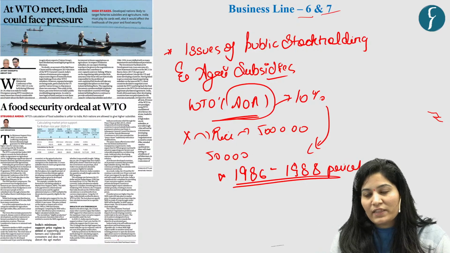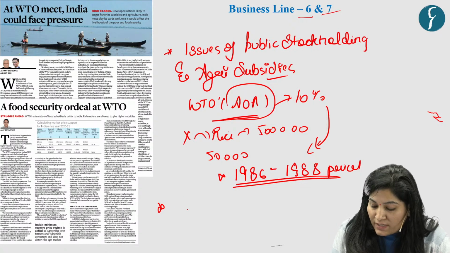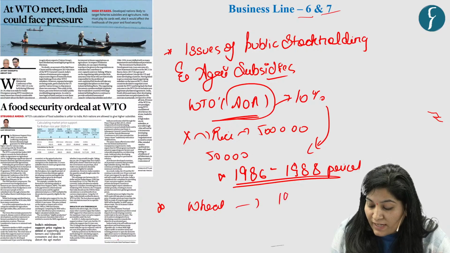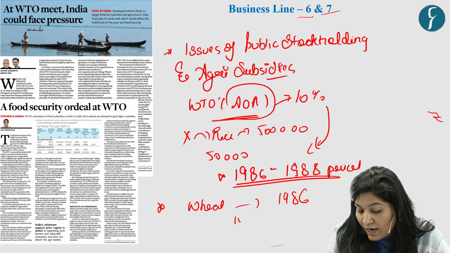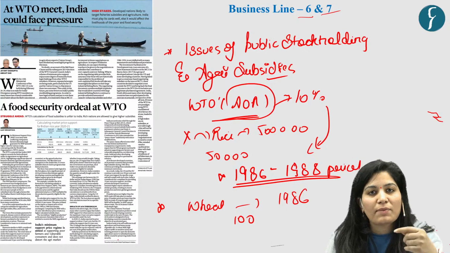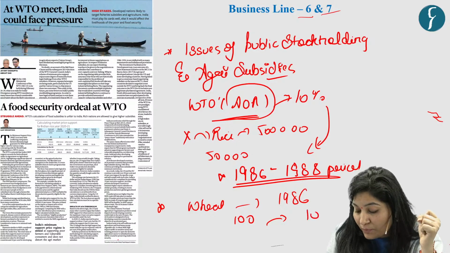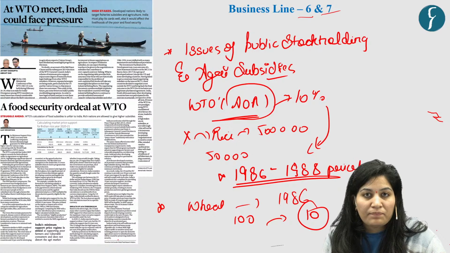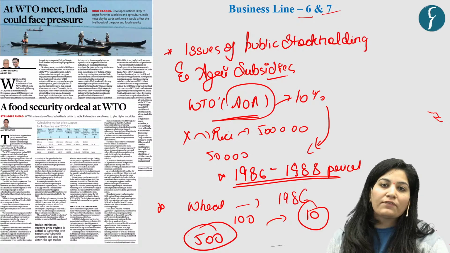Let's understand this with the help of an example. Suppose there is a farmer and a wheat bag. We take the example of 1986. At that time this bag's price is 100 rupees per bag. So how much should be the subsidy provided to this farmer as per this norm? It should be 10%, that is 10 rupees. Now fast forward to the present time. The current value of this wheat bag is 500 rupees because of inflation.